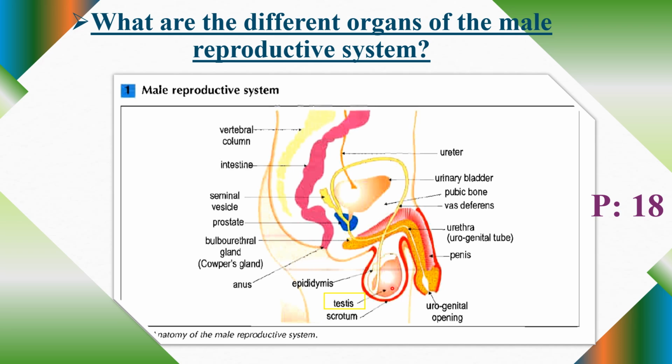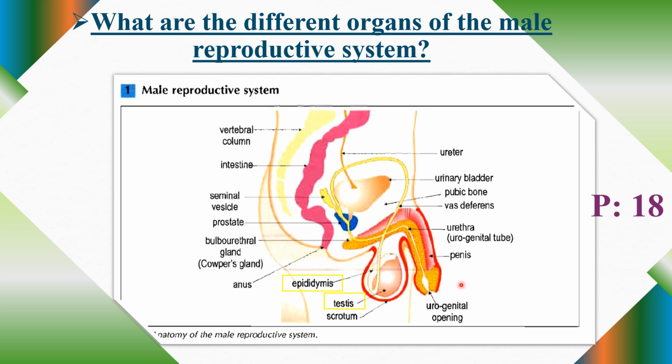So the testis is the site of formation of sperm cells. We call the formation of sperm cells spermatogenesis. The word genesis means formation. Spermatogenesis.